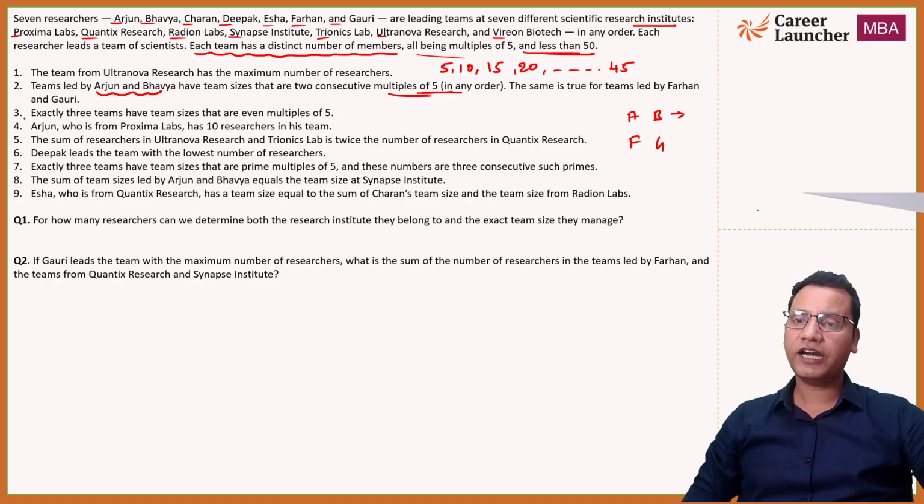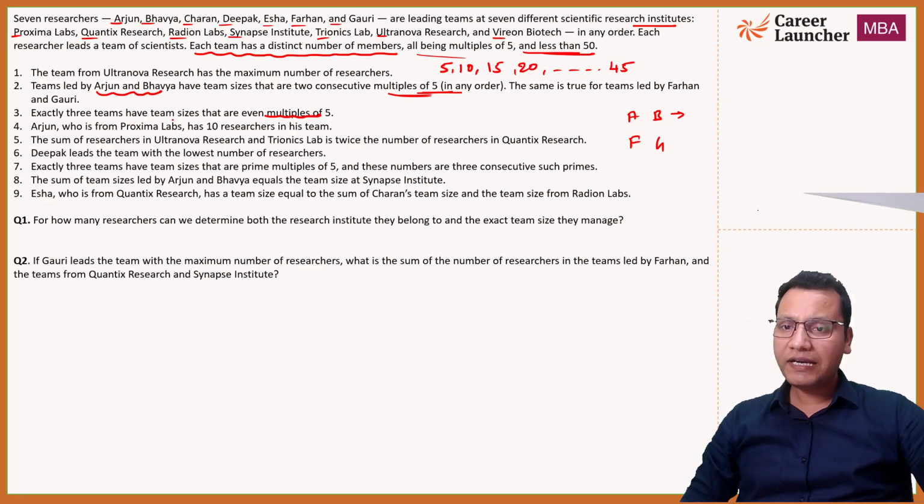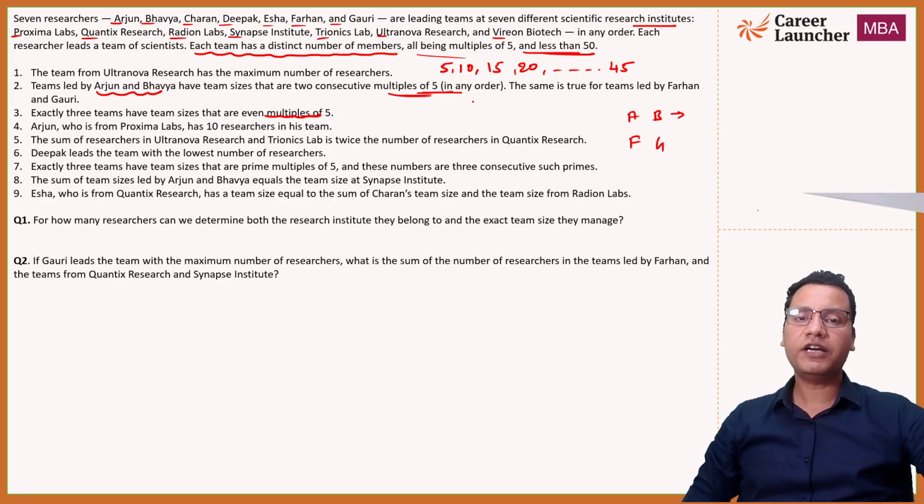Let's look at the third statement. Exactly 3 teams have team sizes that are even multiples of 5. Now again, the entire set is dealing with numbers and their multiples, right? So 3 teams have sizes which are even multiples of 5. Now even multiple of 5 means 5 into even numbers, right? So 5 into 2, 5 into 4, 5 into 6. Fourth statement, Arjun, who is from Proxima Labs, has 10 researchers in his team.